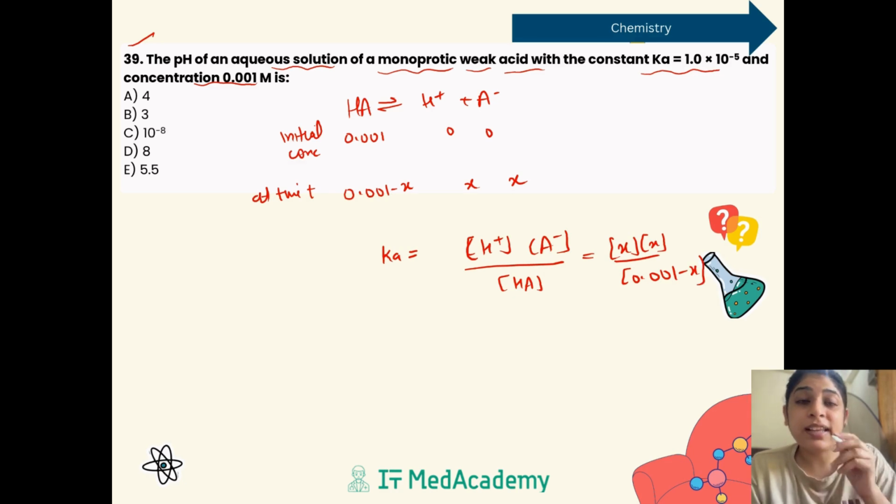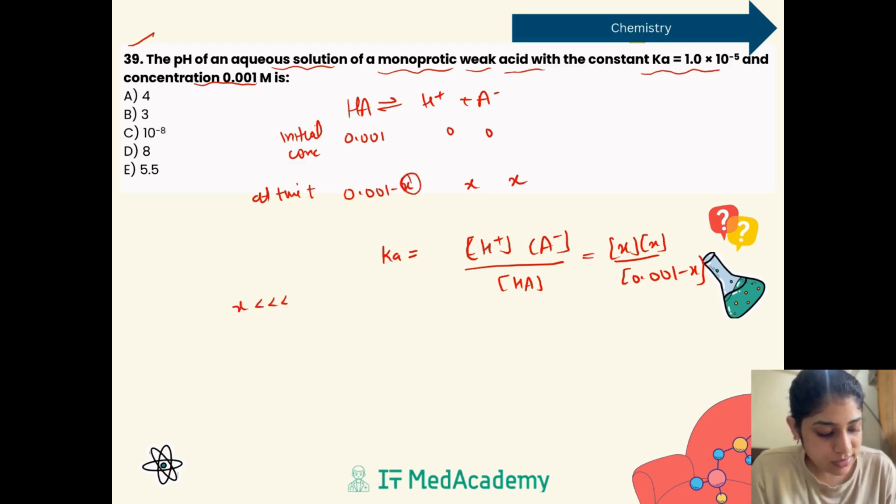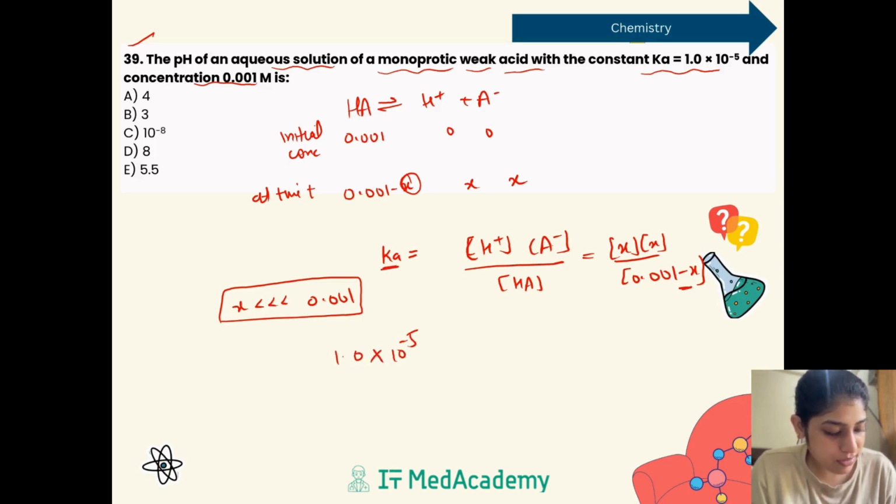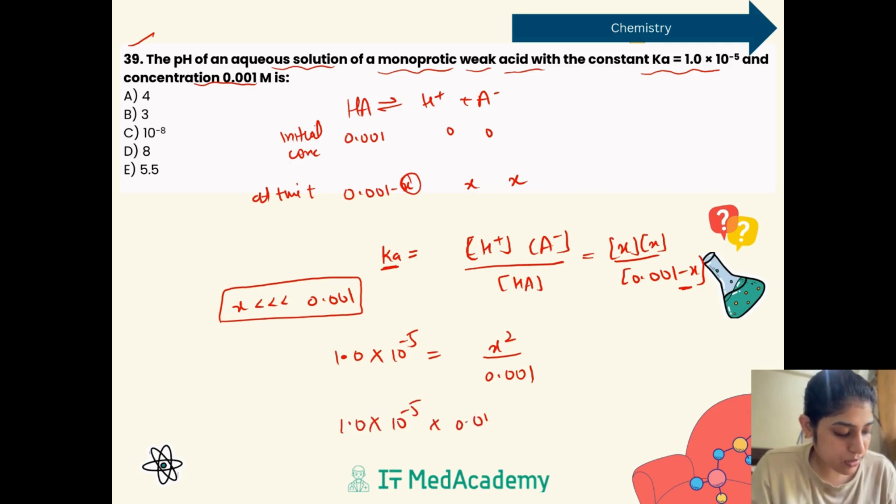And we know that since this is a weak acid, this dissociation will be very, very less than 0.001. So we can neglect this x in the denominator, and the Ka value is given in the question. 1.0 into 10 to the power negative 5 is equal to x square upon 0.001. So solving it, 1.0 into 10 to the power negative 5 into 0.001 is equal to x square. You will get x as 1.0 into 10 to the power negative 4.